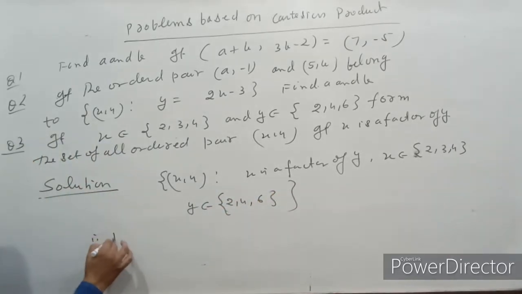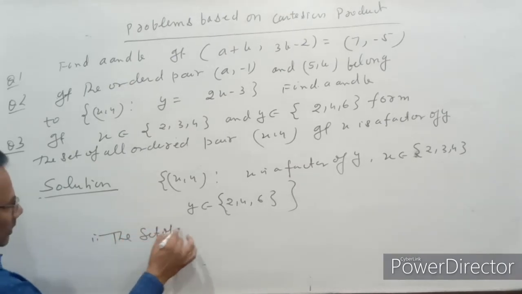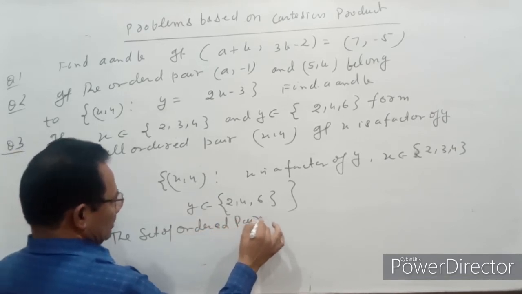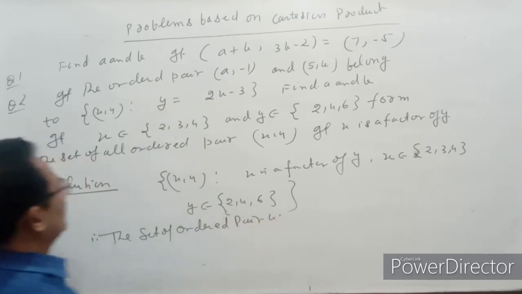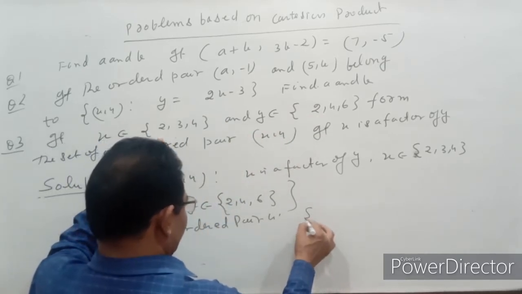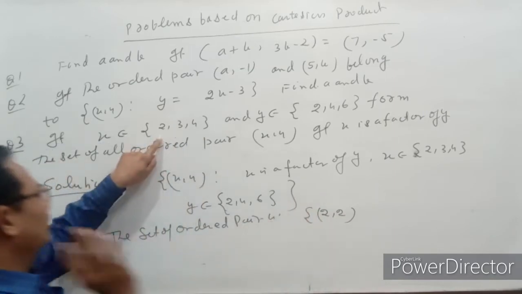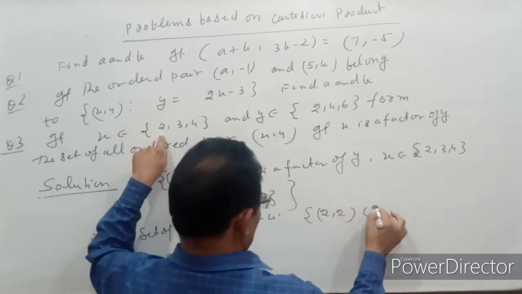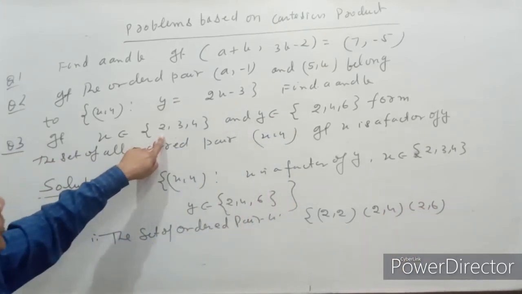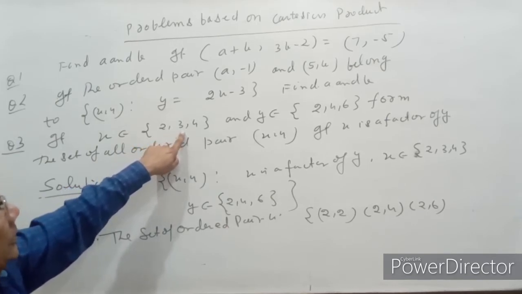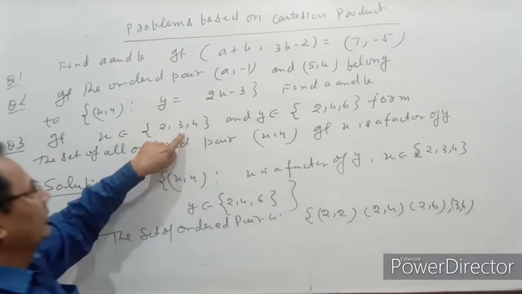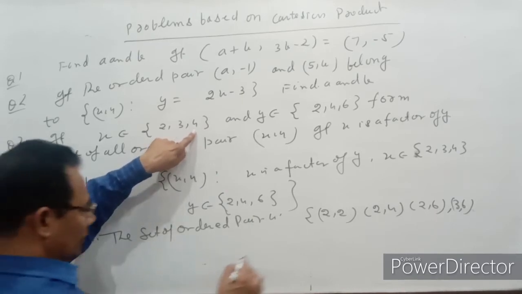So the set of ordered pairs is: (2, 2), yes, 2 is a factor of 2; (2, 4); (2, 6); (3, 2) no, (3, 4) no, (3, 6); and (4, 2) no, (4, 4), yes.